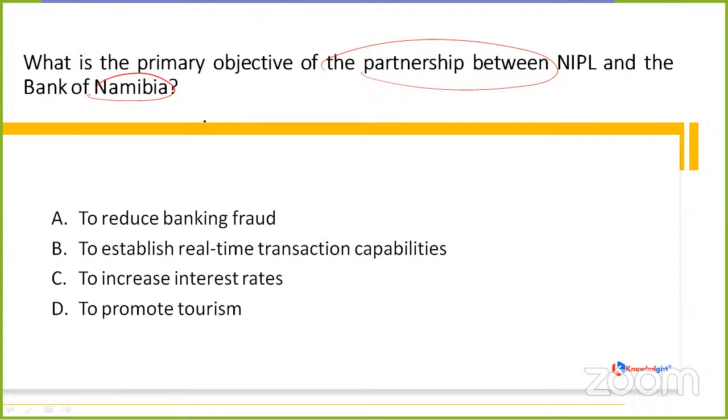Is it to reduce banking fraud, to establish real-time transaction capabilities, to increase interest rates, or to promote tourism? What is the primary objective of this new partnership?